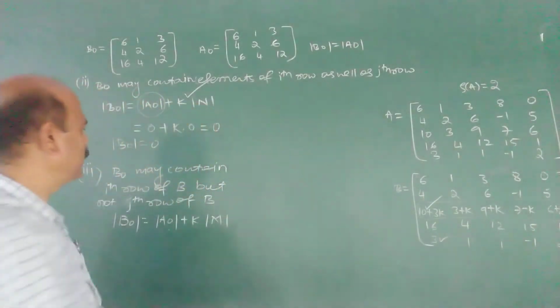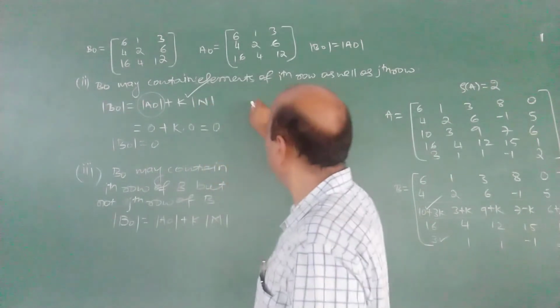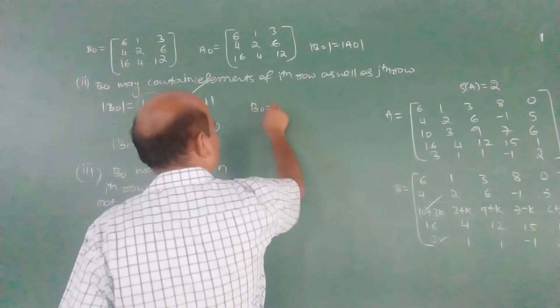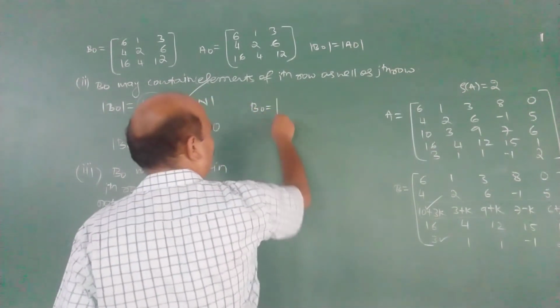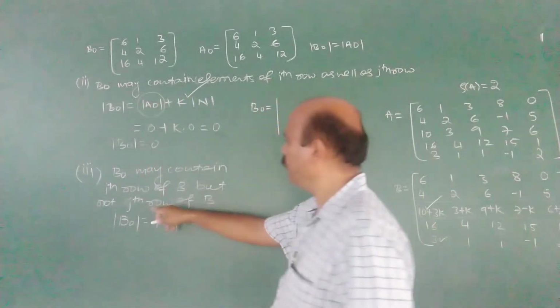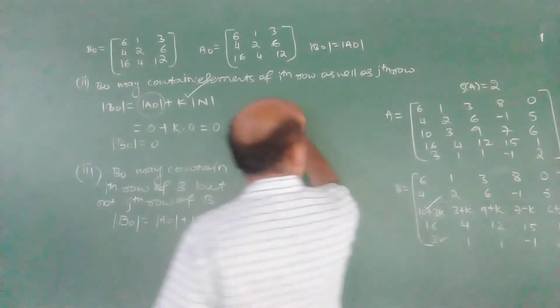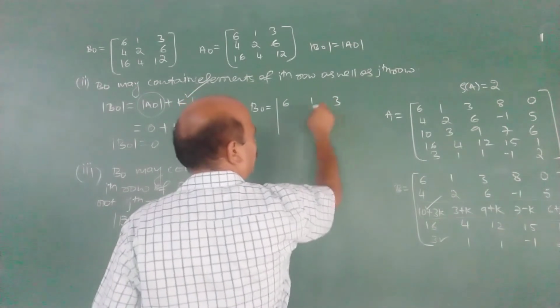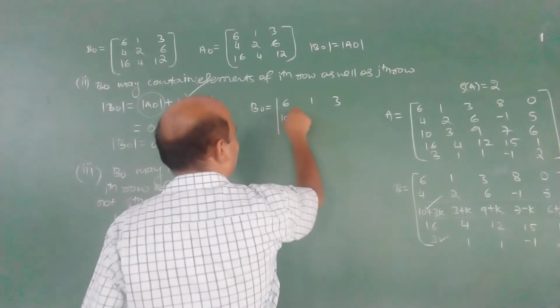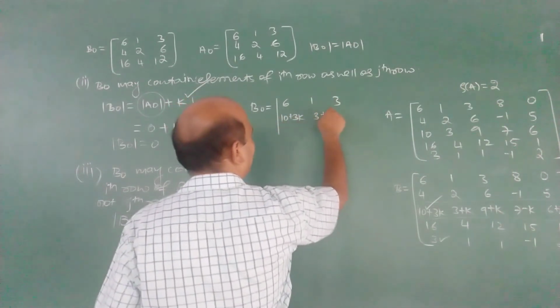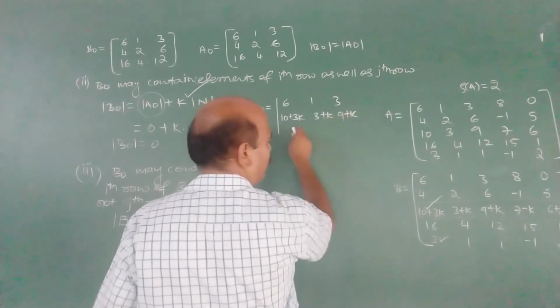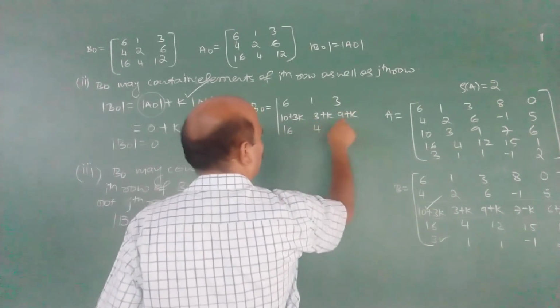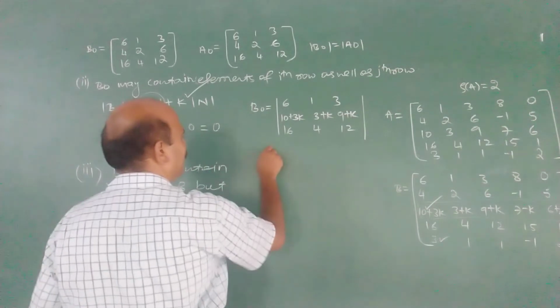In this case, I take B naught, which has only the ith row: 6, 1, 3; 10 plus 3k, 3 plus k, 9 plus k; 16, 4, 12. Now simplify this.